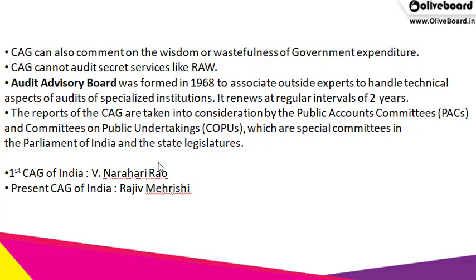The reports of the CAG are taken into consideration by public accounts committees and committees on public undertakings. So basically what CAG does is make sector-wise reports on sectors, on ministries, on states, revenues and state expenditures, where the states are expending. For states, CAG submits the report to the governor of that respective state, and for the central reports, it submits to the President of India. Now we have the first CAG of India, Mr.